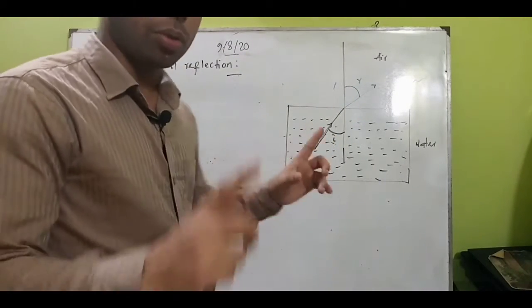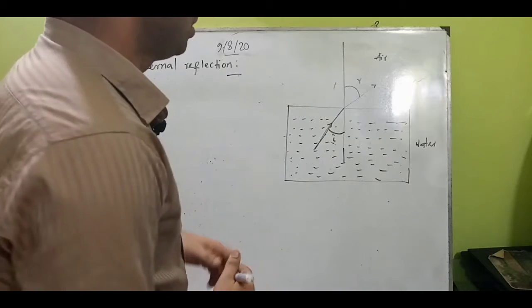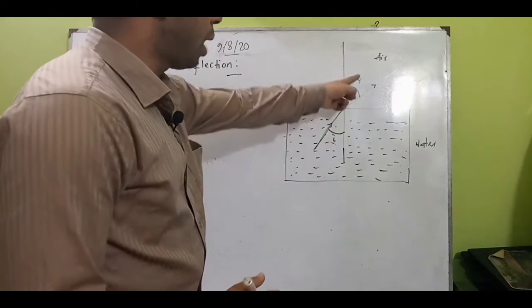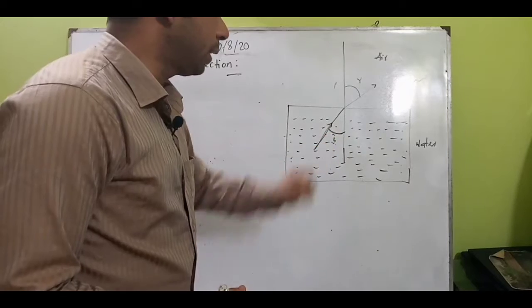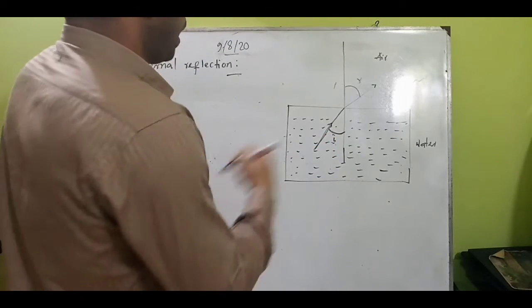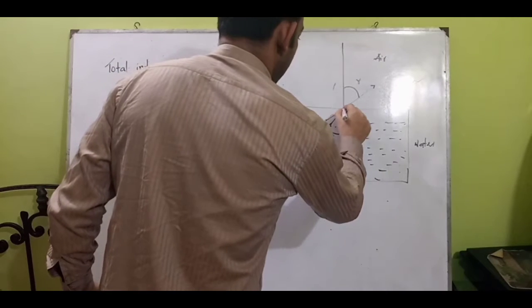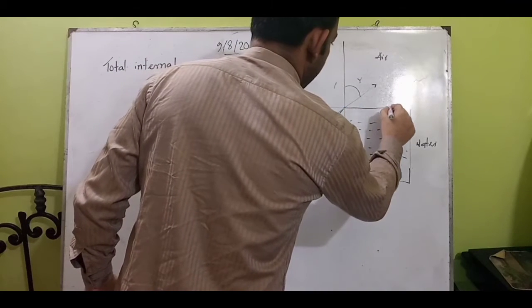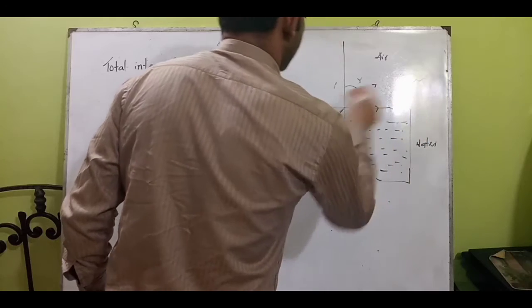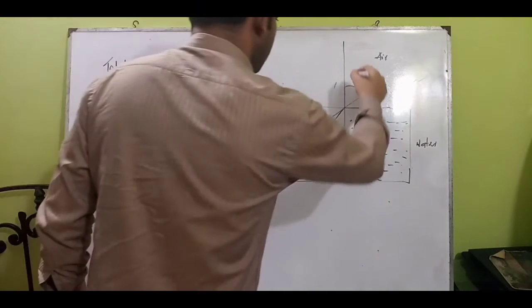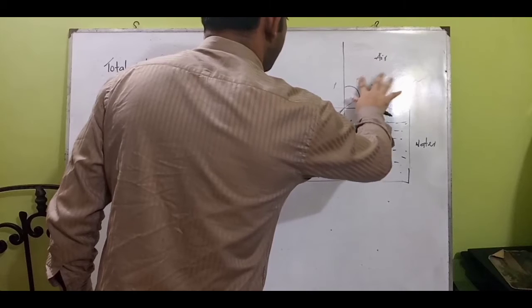It was the condition we understood previously. So here we see R is greater than I. Again, if we go through another ray, a similar one, we will see another ray coming this way, and we will try to understand what happens there.